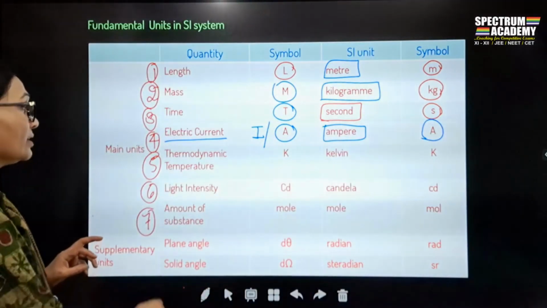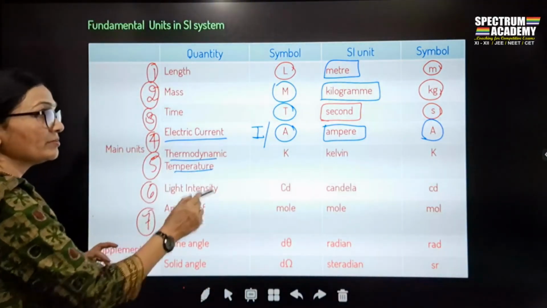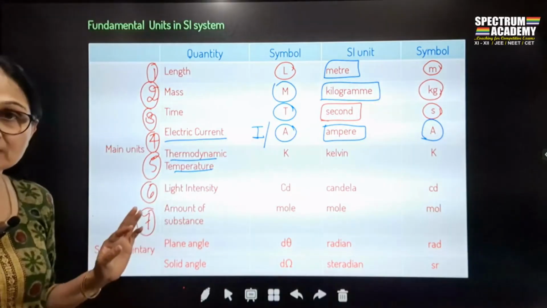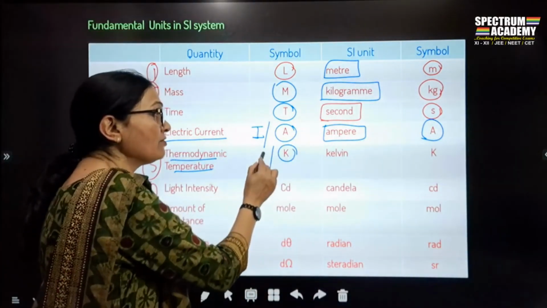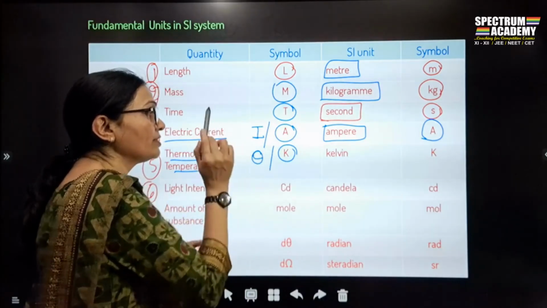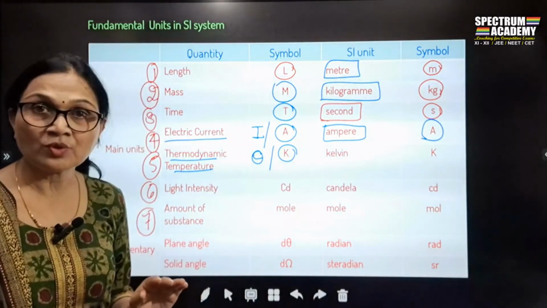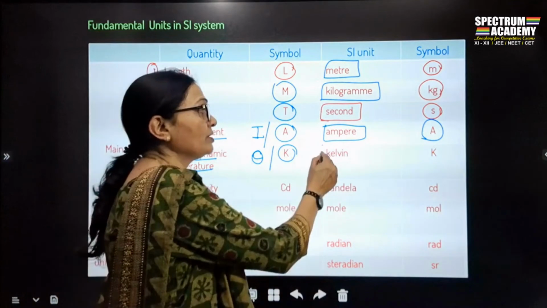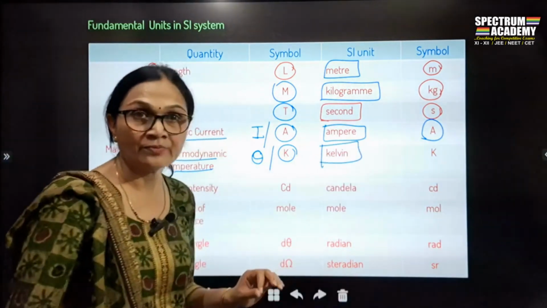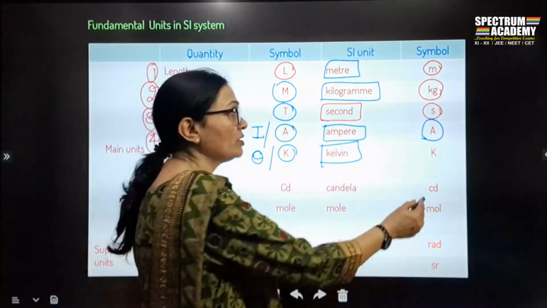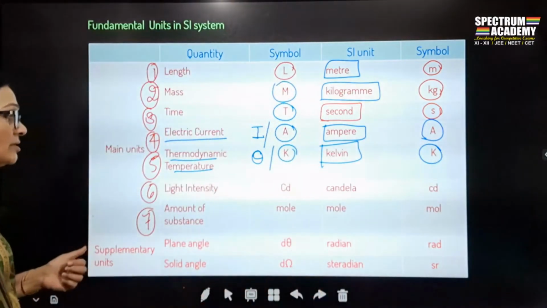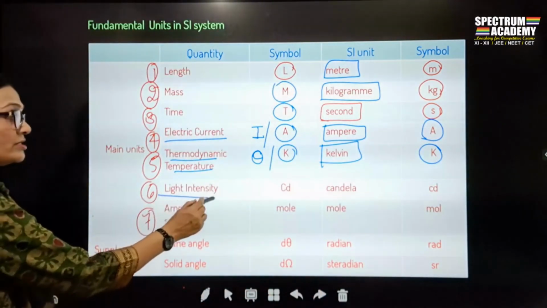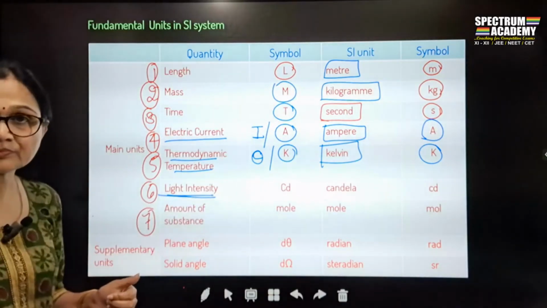Okay. Then the fifth quantity is thermodynamic temperature. In dimensional analysis it is denoted by K, or it is also denoted by theta. It is also denoted by what? Theta. And the unit of that is Kelvin. This Kelvin is written as what? Capital K. How is Kelvin written? Capital K.